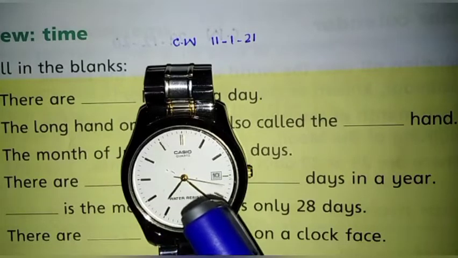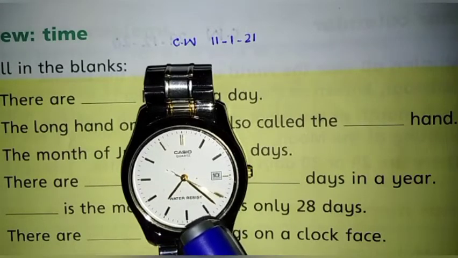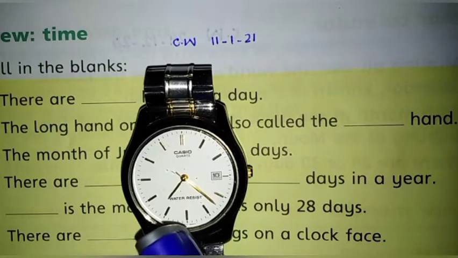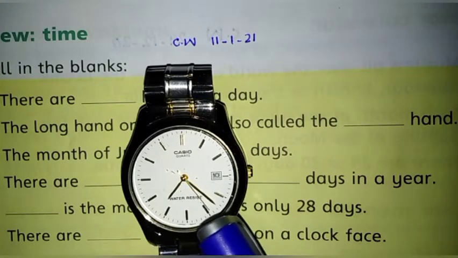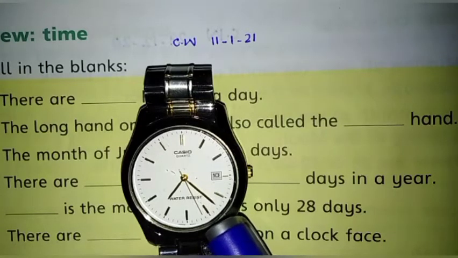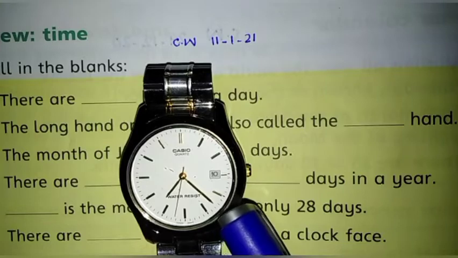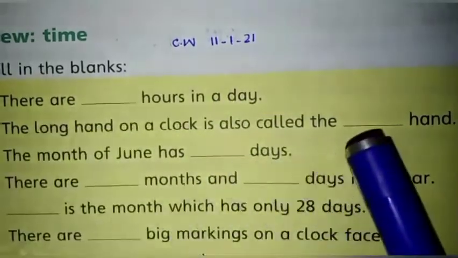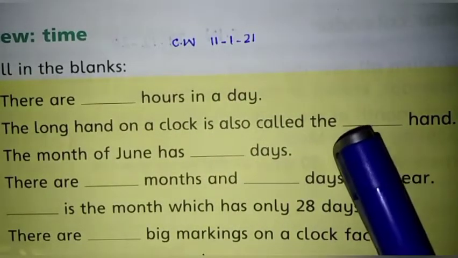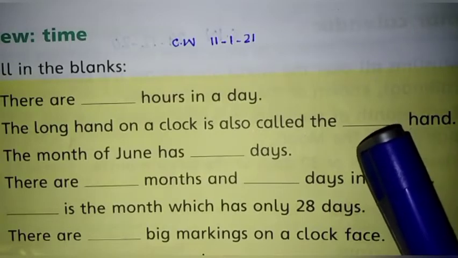One is the short hand and one is the long hand. They are asking the name of the long hand. The long hand is called the minute hand. Is it clear, students? So you will write M-I-N-U-T-E, minute hand. Is it clear?